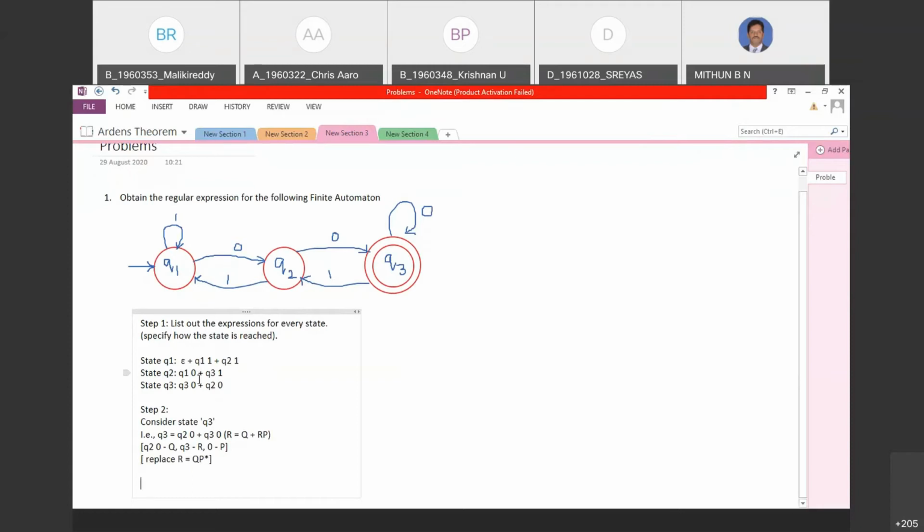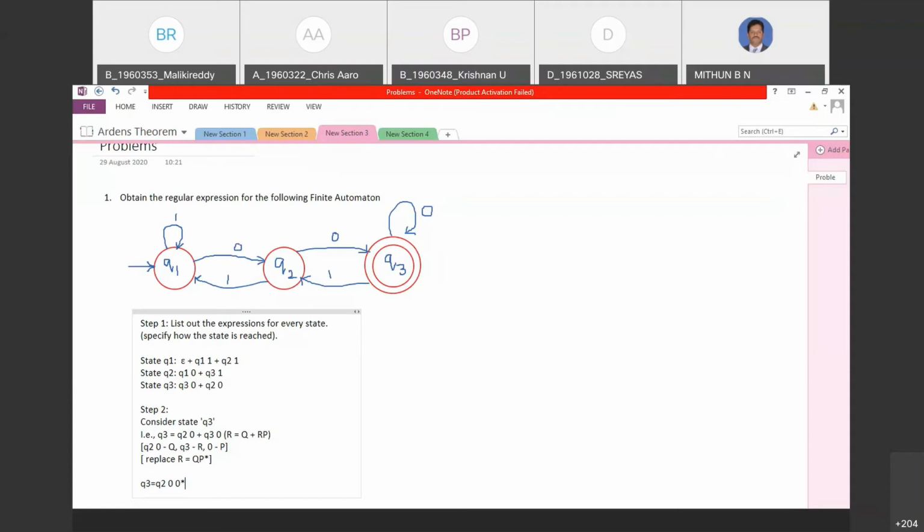So now what is Q3? If you apply QP star, Q is Q2 0. What is P? 0 star, definitely. So it is Q2 0 star. Yes. So now we obtain Q3. Fine.